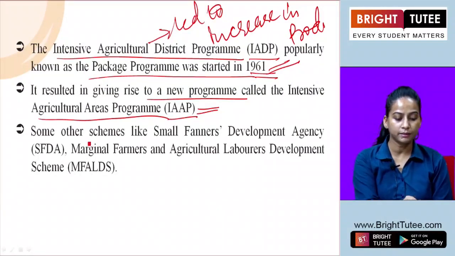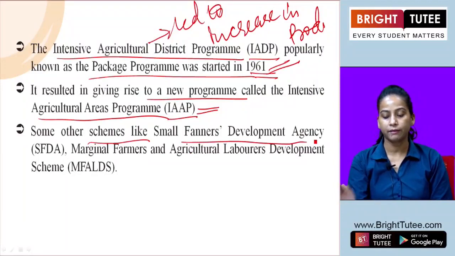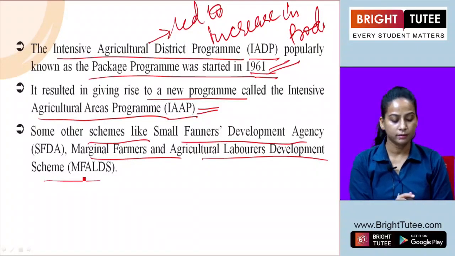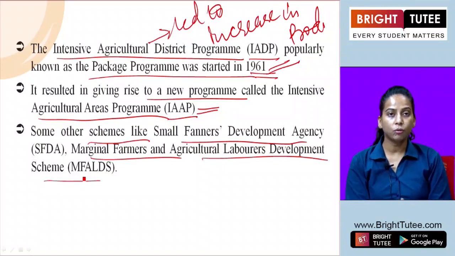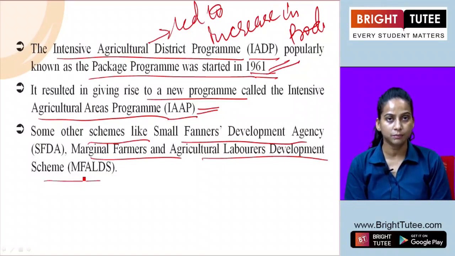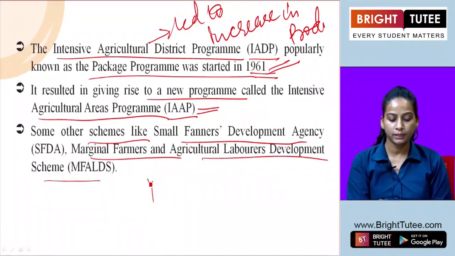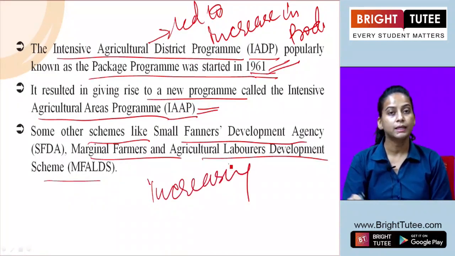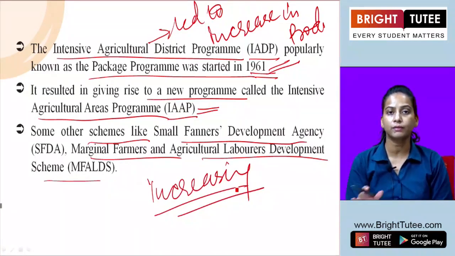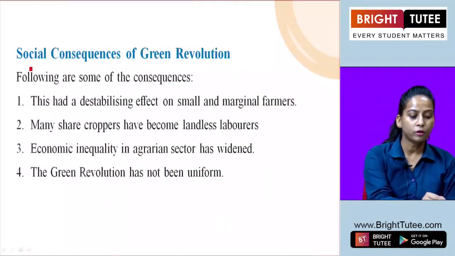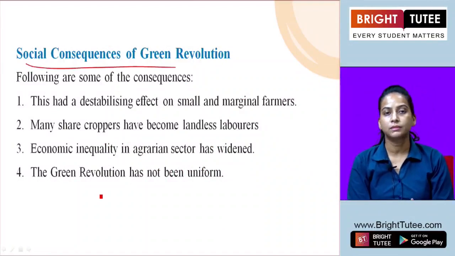Besides that, some other schemes like the Small Farmers Development Agencies and Marginal Farmers and Agricultural Labourers Development Schemes, that is MFALDS, were also initiated. Slowly and gradually the change was visible, and the production in the agricultural sector was increasing. Now we are going to talk about the social consequences of this Green Revolution.